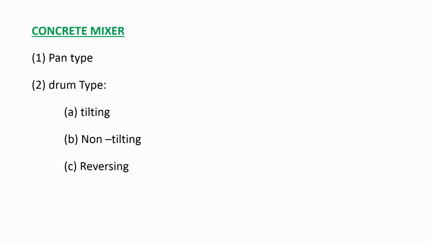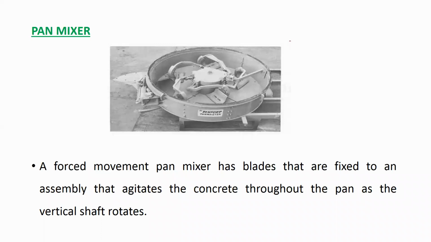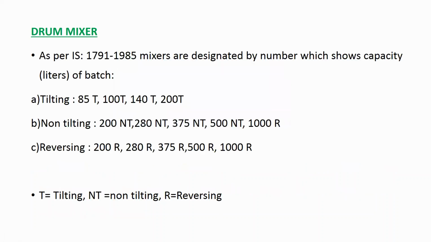Okay. So what is a pan type mixer? This is the figure that you are seeing on the screen. We have discussed it already. Here, at the center, you will have a vertical shaft, and attached to this vertical shaft are these structures. When you put the concrete into this pan, it will rotate and your concrete will get mixed. So this is a pan type mixer.